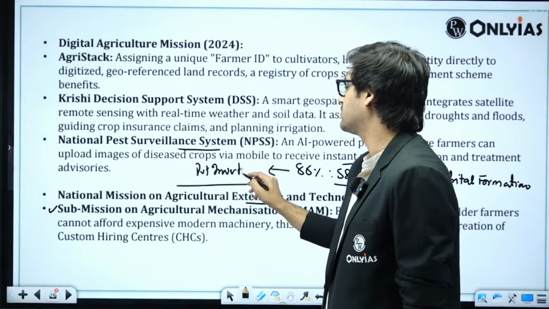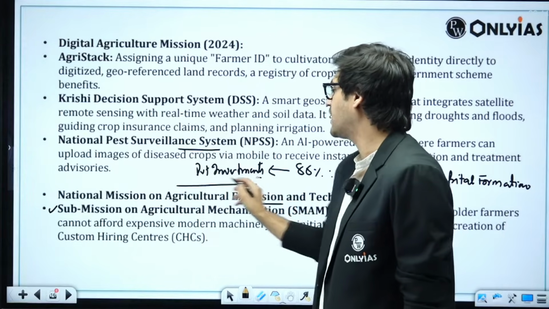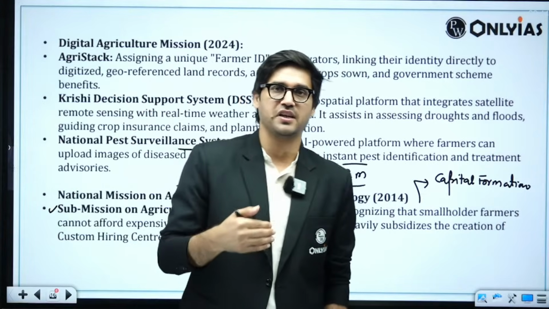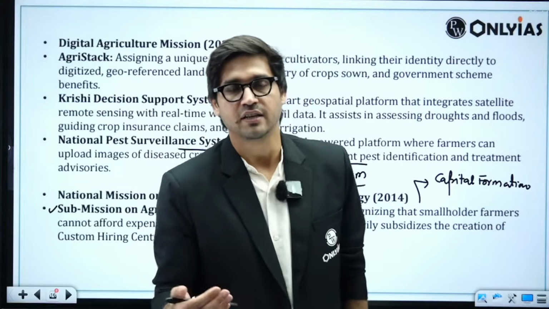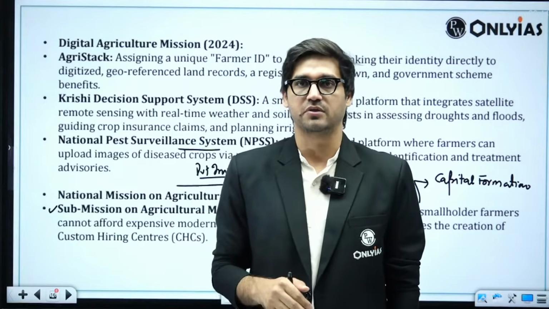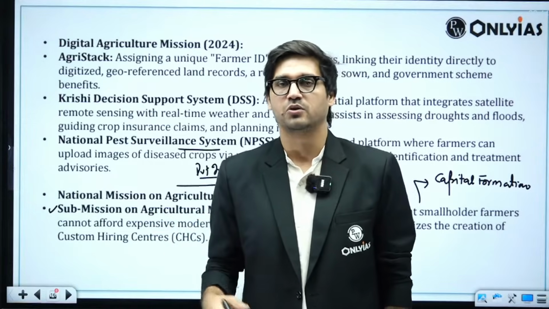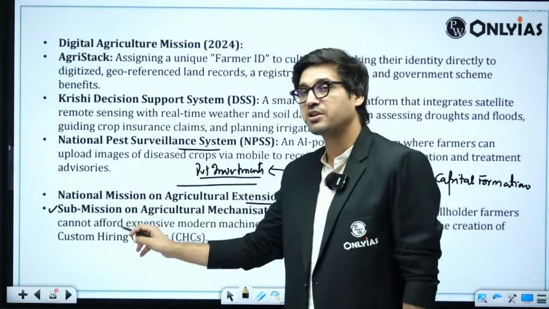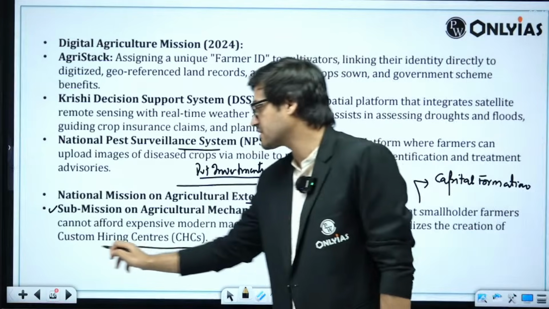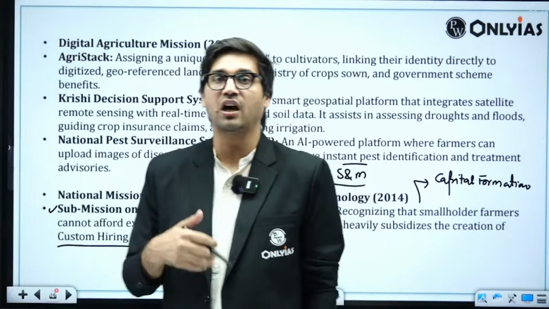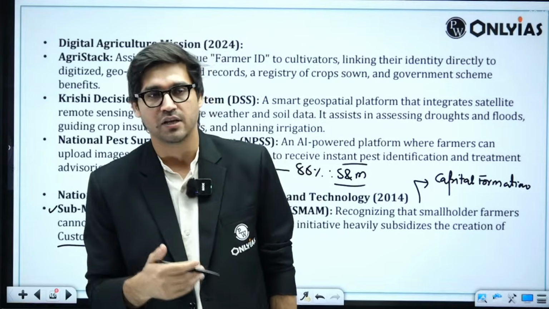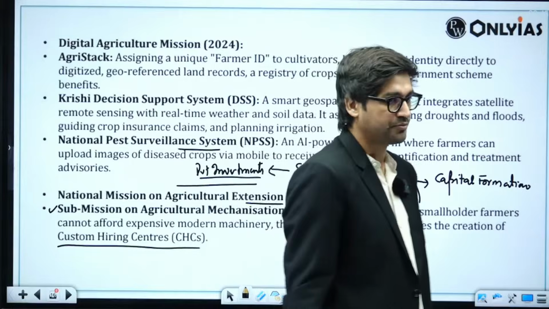For example, their farm incomes are so low that they cannot invest in combine harvesters, tractors, or integrated irrigation systems, because it requires a lot of money. So we have created a submission on agricultural mechanization, under which custom hiring centers will be created. Those who cannot afford to buy a tractor can at least rent it from the government. So we can talk about this here too.